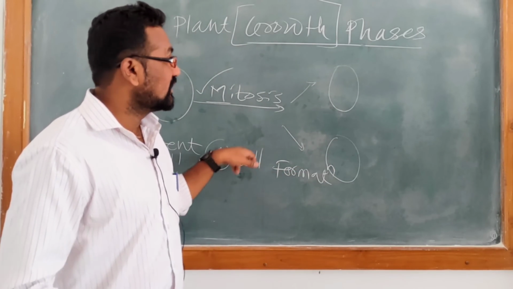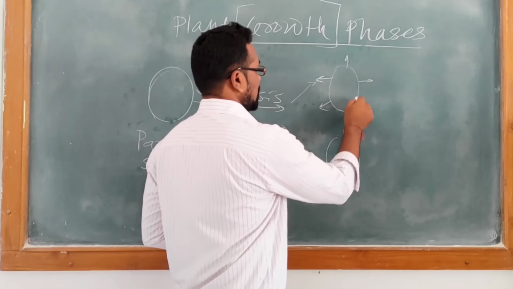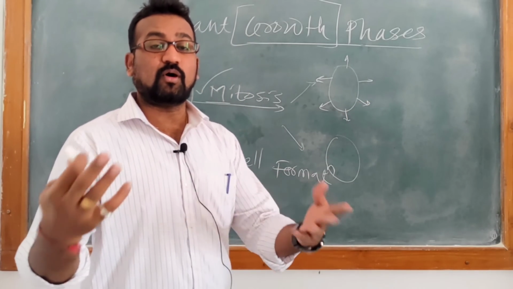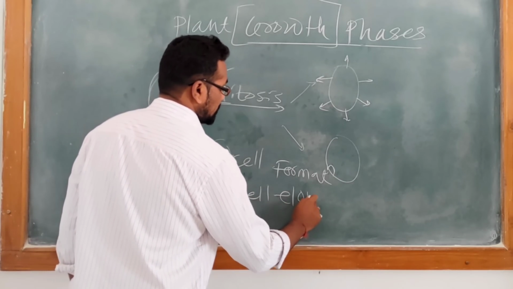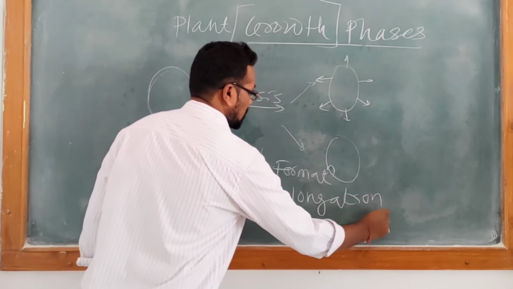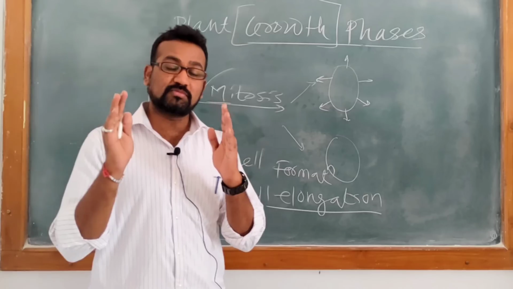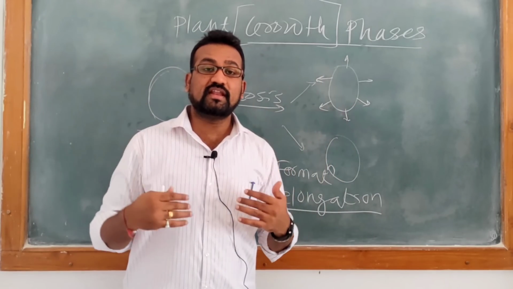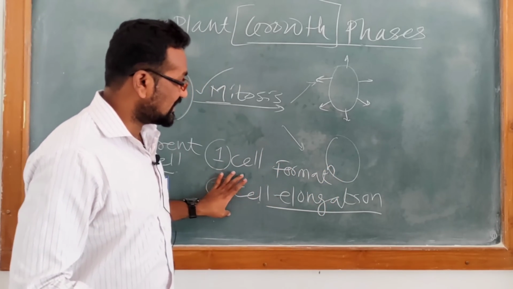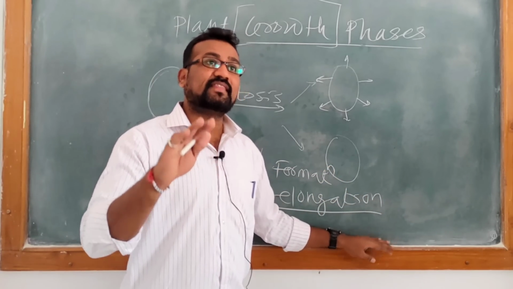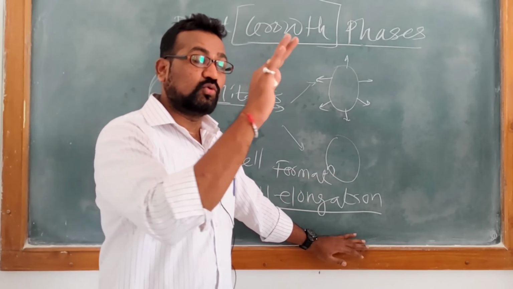Another phase is the increase in size and weight of the newly formed cell. Means what? We can write the second phase is cell elongation. Cell elongation is where the newly formed cells gain nutrients and increase their weight and their size. Once cell elongation takes place, that cell undergoes a particular function which is prescribed to that cell.